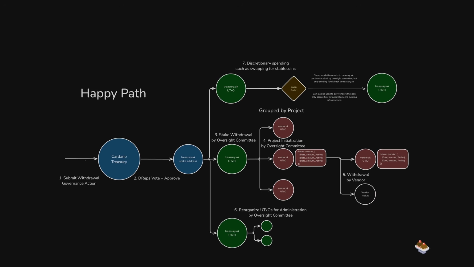These smart contracts basically are a set of contracts that control how the funds withdrawn from the Cardano treasury are used. They operate similarly to a multisig, except that they let Intersect place different restrictions on how the funds are used, depending on what is being done with them. So in the happy path, for the most part, they can administer and distribute funds on a vesting schedule to the many different vendors that are going to participate.